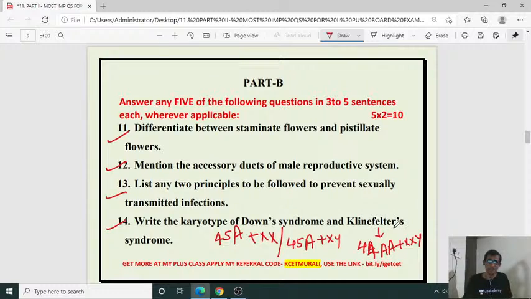So this is the Klinefelter syndrome. Like the Turner syndrome, we can mention 44AA plus X0. It is observed in the case of female. One X chromosome is less. Here one X chromosome is added in the case of Klinefelter. Klinefelter syndrome is confined to the male. Okay. Turner syndrome to the female.